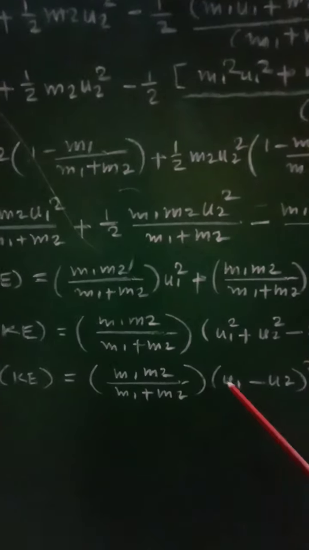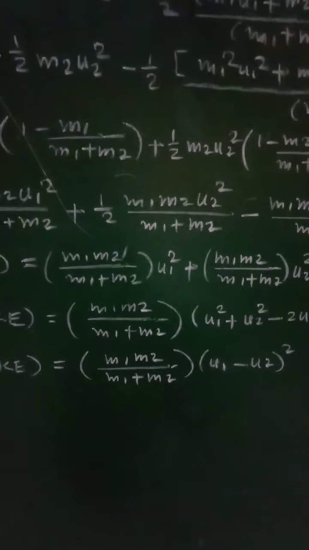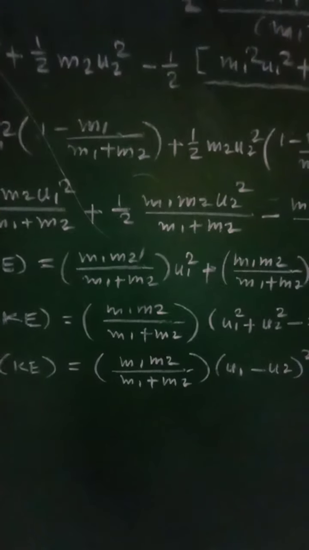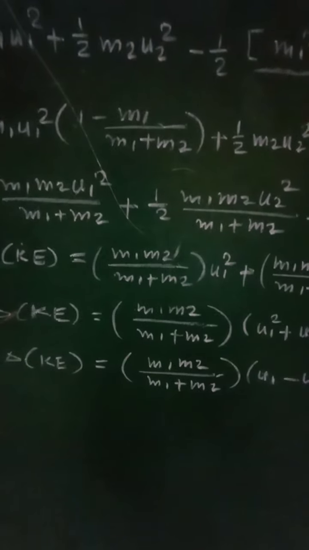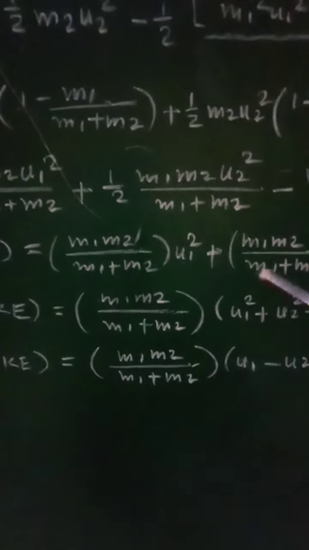So this equation will give us the loss in kinetic energy during perfectly inelastic head-on collision.